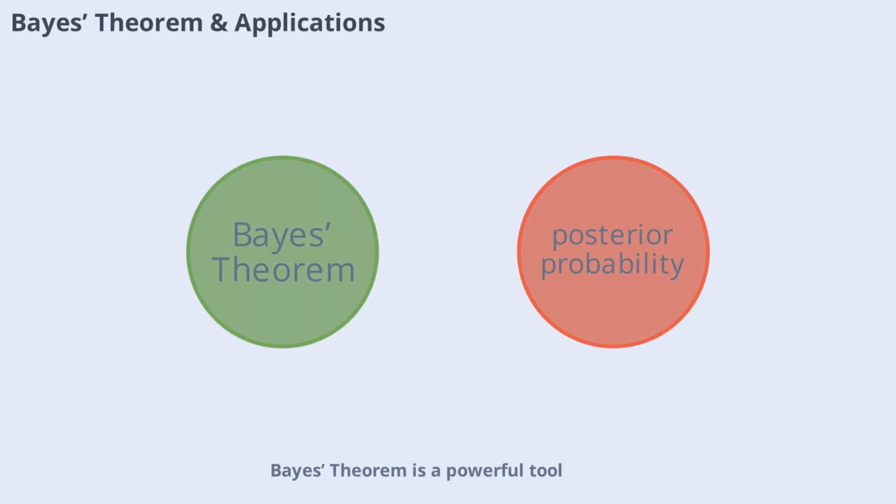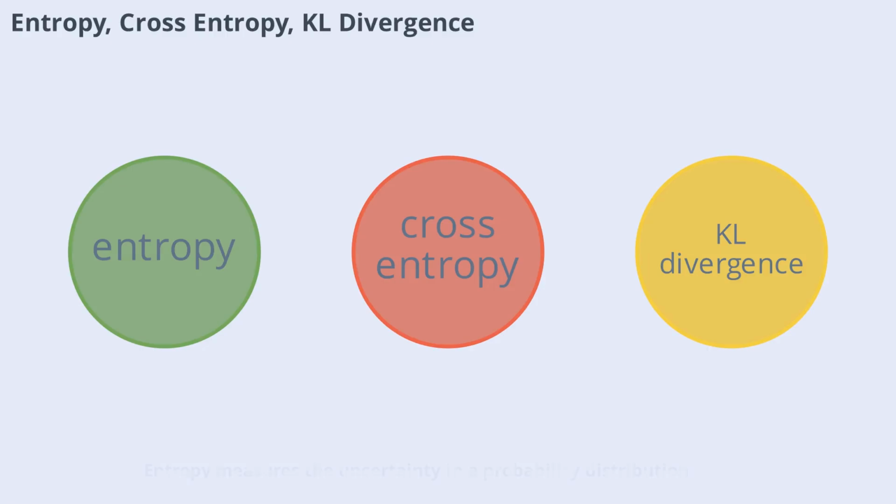Bayes' theorem is a powerful tool for updating probabilities based on new evidence. It's widely used in medical diagnosis, spam detection, and many areas of AI. In deep learning, Bayes' theorem helps us reason about model uncertainty and make better predictions. By understanding how to combine prior beliefs with new data, you can build models that adapt and improve as they learn. Entropy measures the uncertainty in a probability distribution.